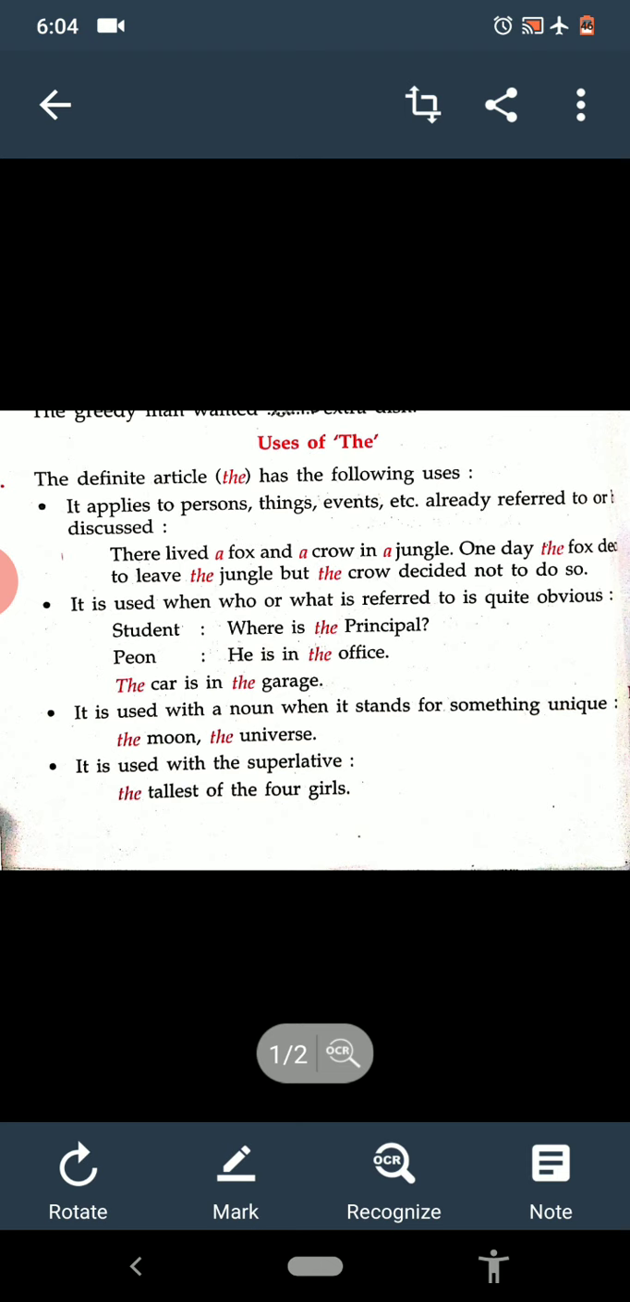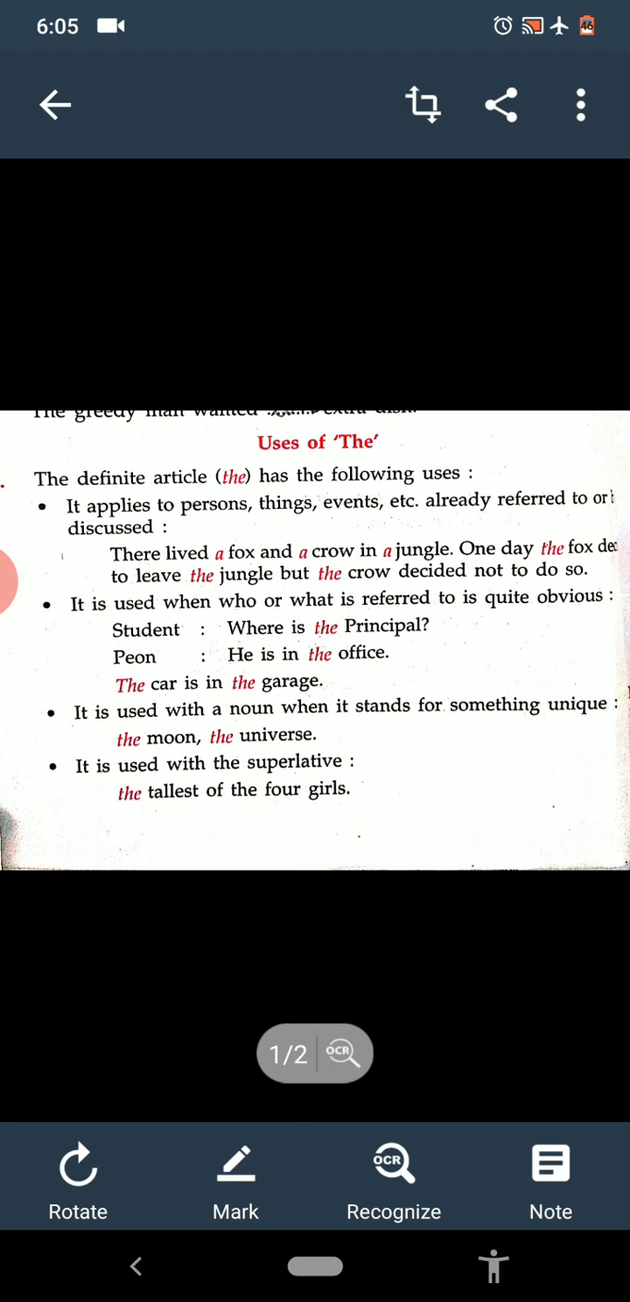A and an both are used with singular and countable nouns. For example, a book, a horse, an orange, an apple, etc. Also, a is used when the sound following it is a consonant sound: a slate, a nib, a useful thing. An is used when the sound following it is a vowel sound: an apple, an egg, an hour, an umbrella.